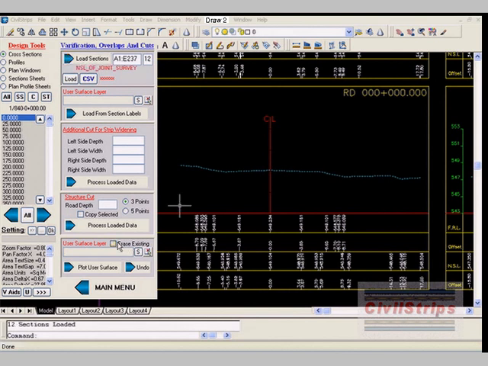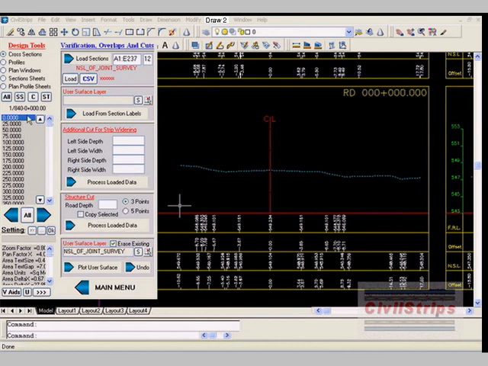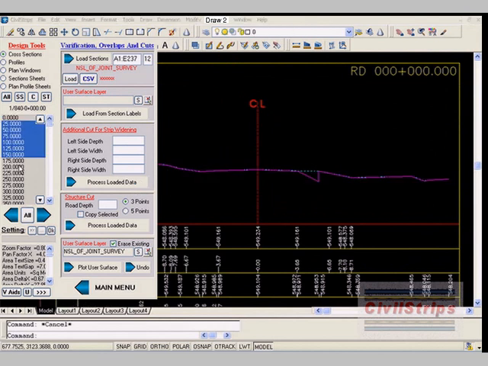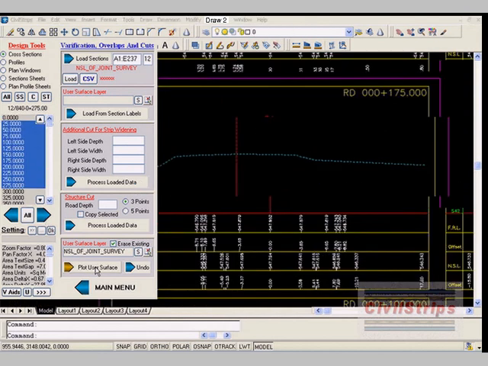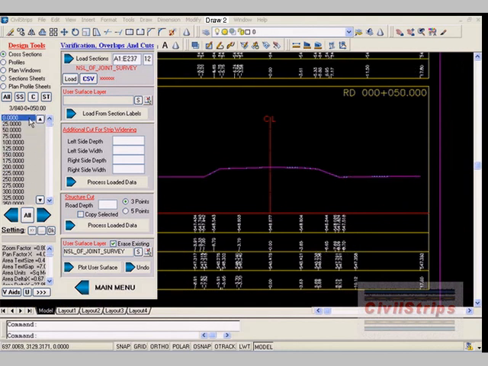After this we will select the layer on which the contractor's NSL will be superimposed. When we click on the plot user surface button, the new NSL data loaded from Excel will be plotted on the old NSL. By selecting multiple selections, we can place over 840 sections with a single click.